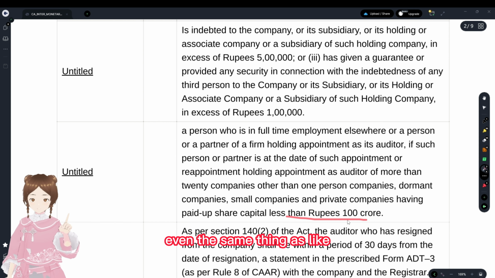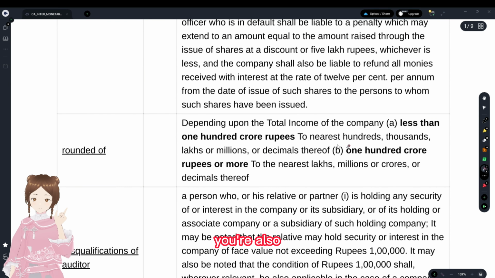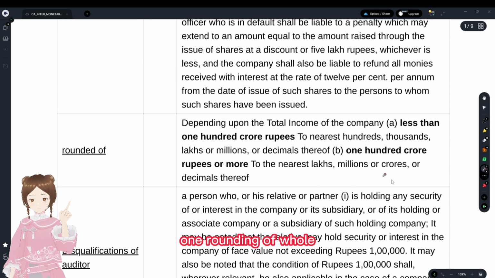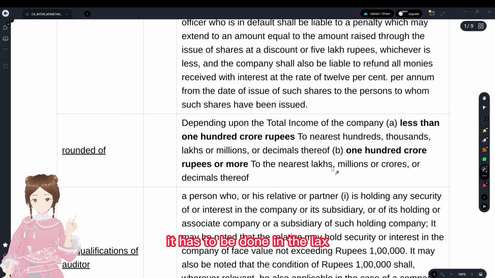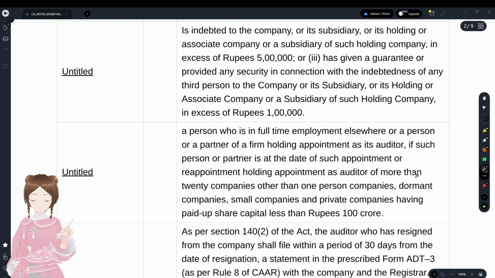Even the same thing as here also for the lakhs one, rounding off also, if it touches 100 CR, it has to be done in the lakhs. Rounding off has to be done in the lakhs.